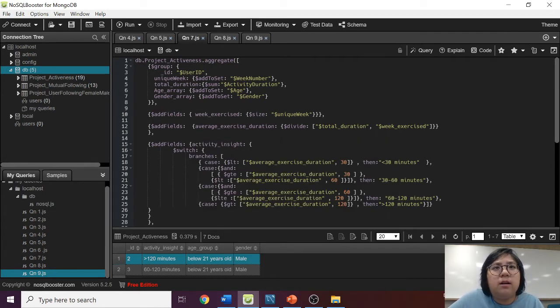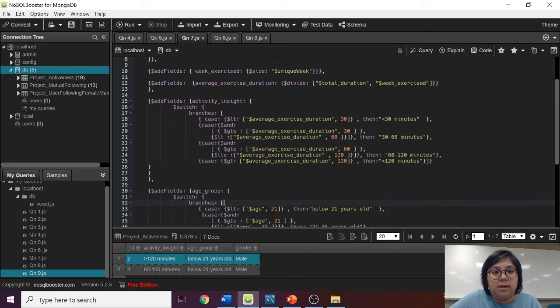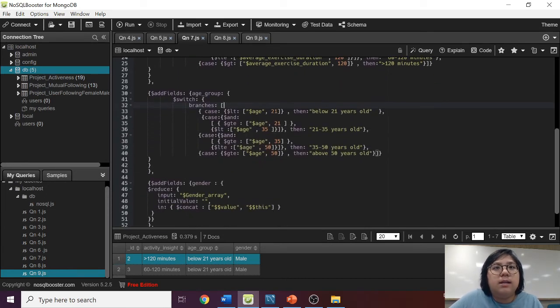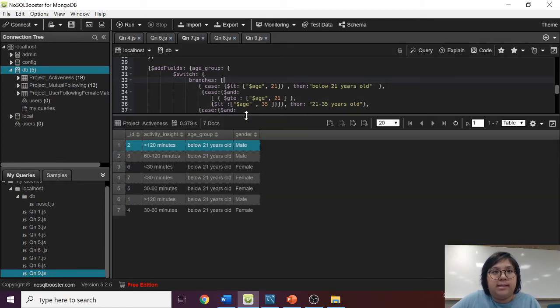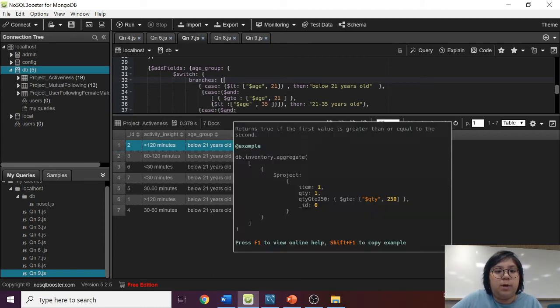We then create the age_group variable using the switch case function that is similar to the activeness insight. However, for the gender, we make use of the reduce operator to sieve out the user's gender from the gender array. We then use the project operator to obtain the desired output. So from the output, we can see that user 2 is a male that is below 21 years old and exercises more than 120 minutes per week.